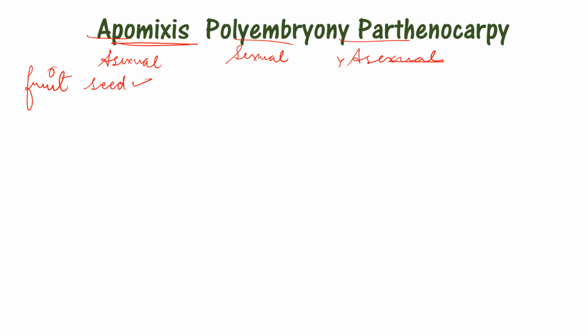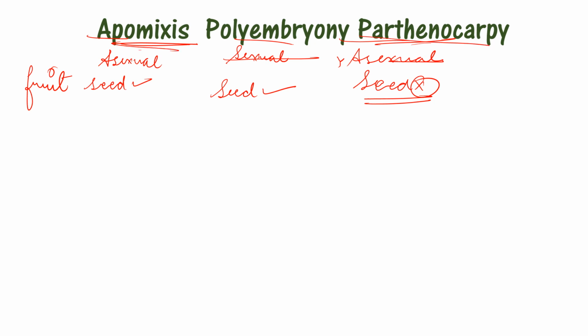Now we have seen three terms: apomixis, parthenocarpy and polyembryony. Now let's see the difference between these three. Apomixis shows asexual reproduction. Polyembryony shows sexual reproduction. And parthenocarpy also shows asexual reproduction, that is, there is no fertilization of any gametes. In apomixis, the fruit contains seeds. In polyembryony also seeds are present, but in parthenocarpy no seeds are present in the fruit. There is no seed. That's why parthenocarpic fruits are also known as fruits without seeds.